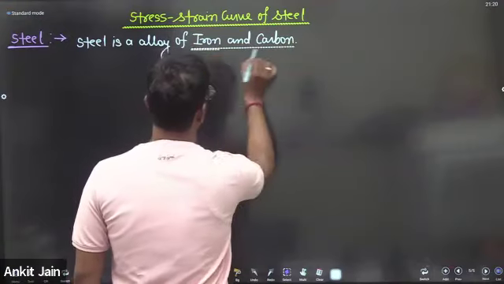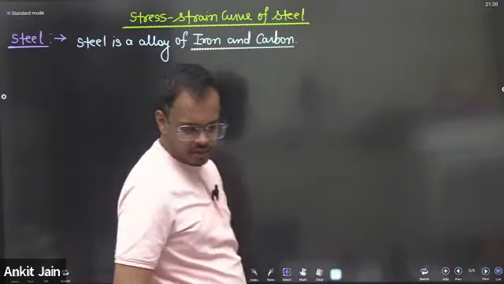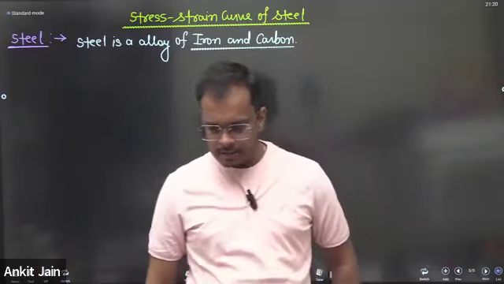We already know that iron is a natural material. It's not a man-made material. Am I right?